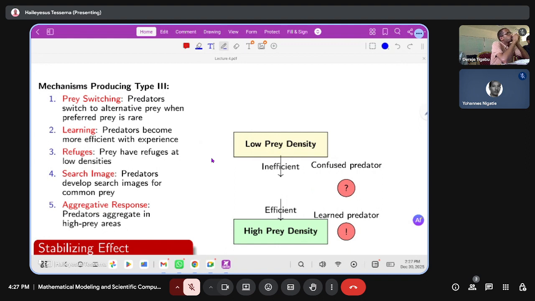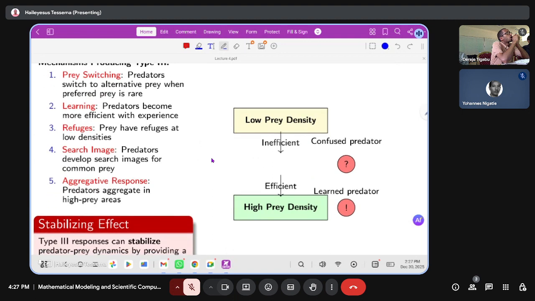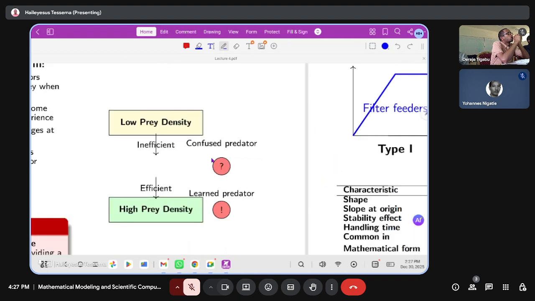And the refuges: prey have refuges at low density, and search imaging: predators develop search images for common prey, and aggressive response: predators aggregate in high prey areas. So I think the diagram shows something about that.